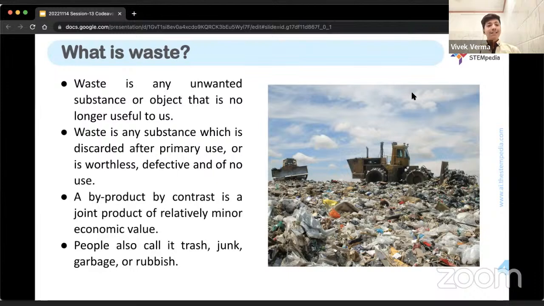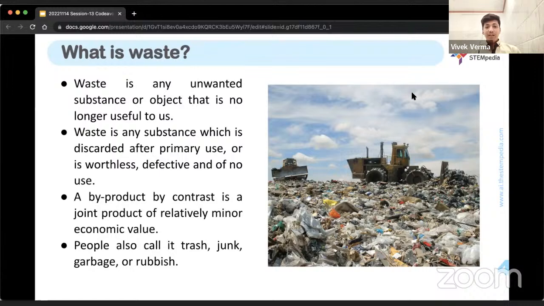Suppose I am using a cell. A cell, everyone knows a cell or a battery. It ran out of battery. Now I won't use that again. It is a waste for me, unless I have a rechargeable cell, because rechargeable cells are very popular these days. But still a lot of people use the old school cells like Duracell and the batteries and all. So once they run out of their energy, we get a new one and we throw that, because that is a waste for us, because we no longer have any use for it. It is worthless.